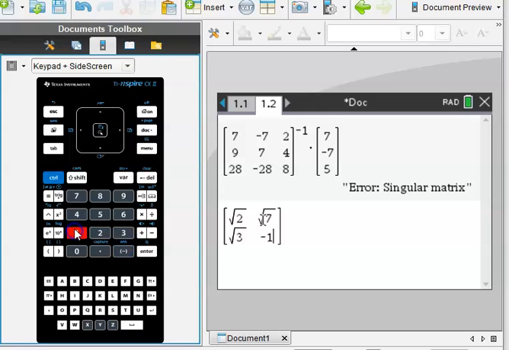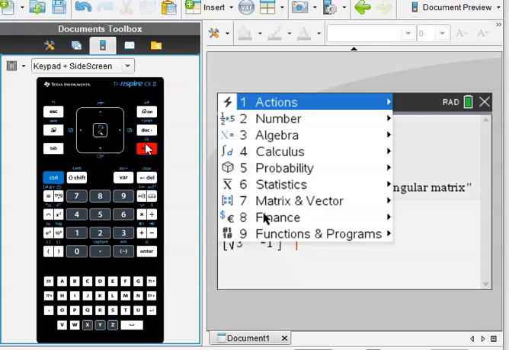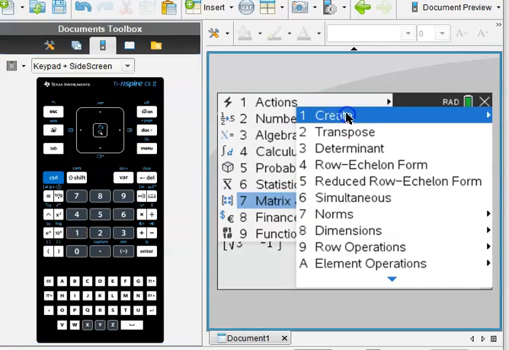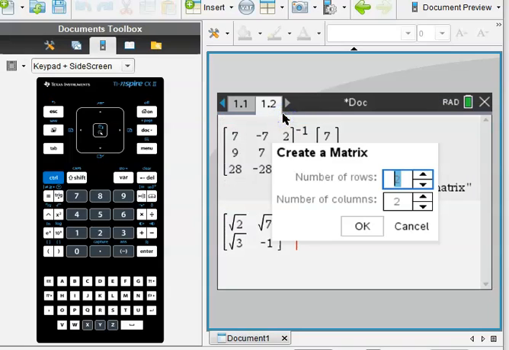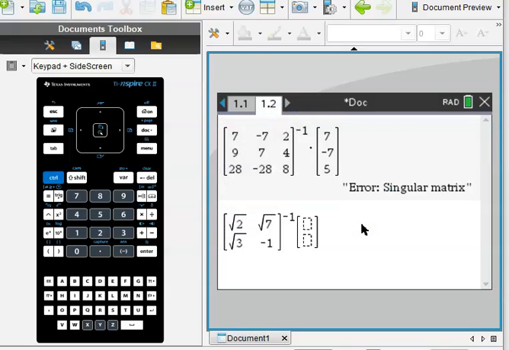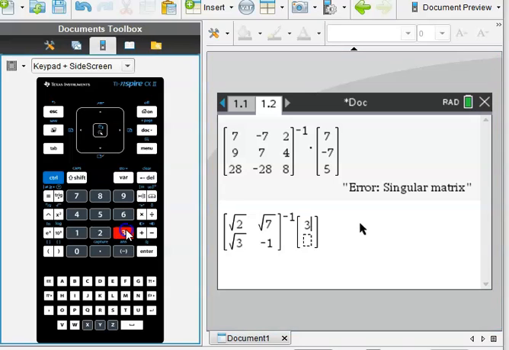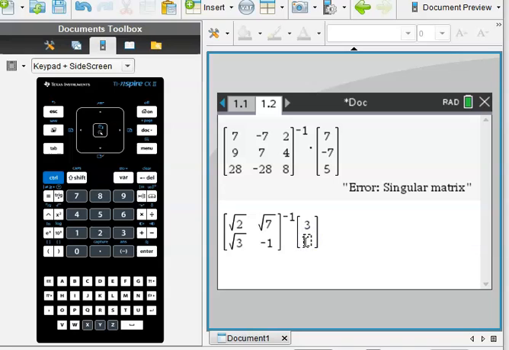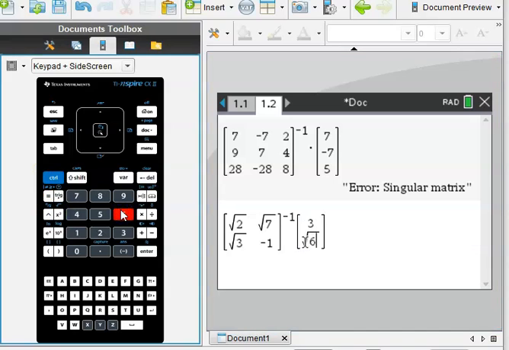And then we had -1. And so arrow out of there, raised to the -1 power. And menu, matrix, create a matrix that is 2 rows and only 1 column, and it's the solutions that were on the other side, which were 3 and square root of 6. 3 on the first one, square root of 6 on the second one.